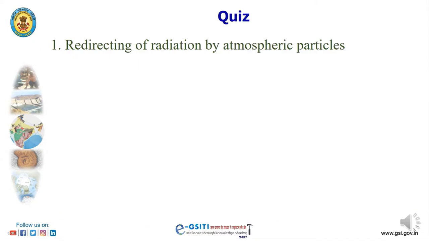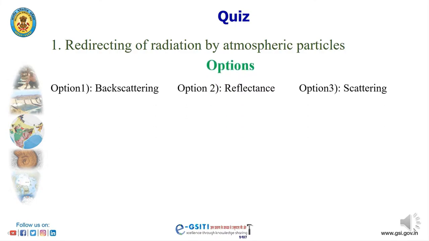Quiz time. First quiz: redirecting of radiation by atmospheric particles is: option 1, backscattering; option 2, reflectance; option 3, scattering. Correct answer is option 3, scattering.